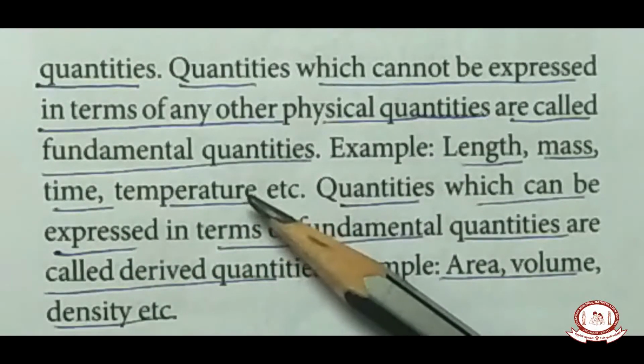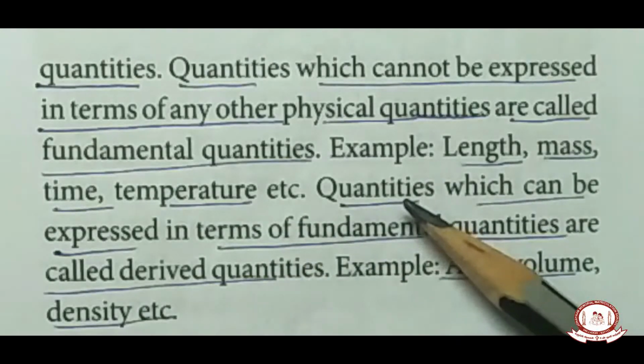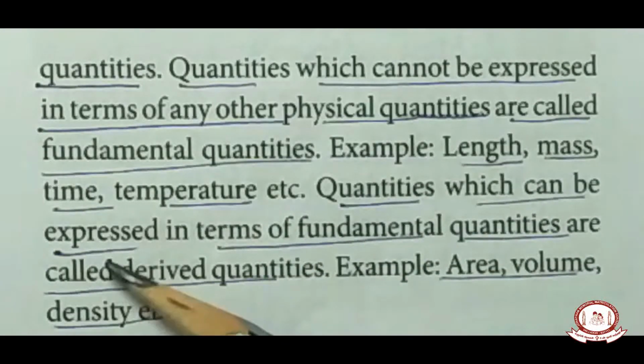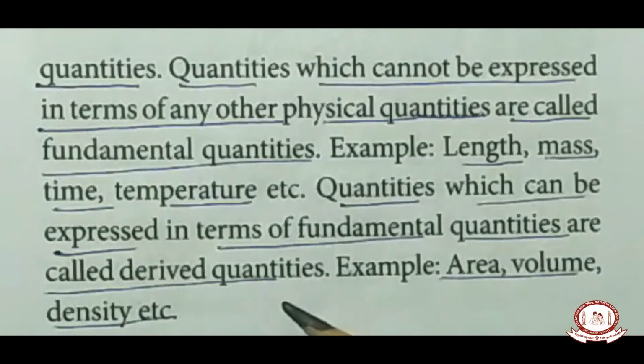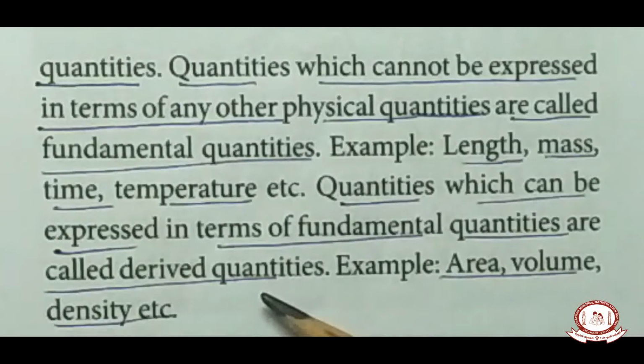Okay. Now come to the derived quantities. Quantities which can be expressed in terms of fundamental quantities are called derived quantities. Okay, children? What are derived quantities, ma'am? Quantities which can be expressed in terms of fundamental quantities. Just before we studied the fundamental quantities, no? Length, mass, time, temperature, etc. When we express other quantities using these fundamental quantities, then they are said to be derived quantities.